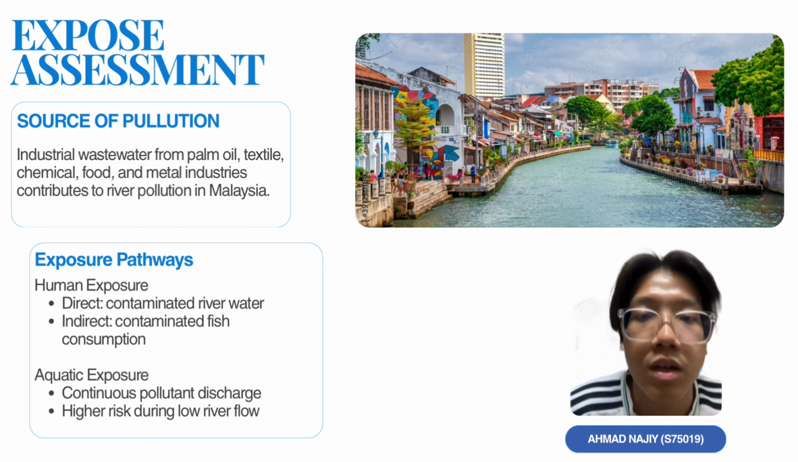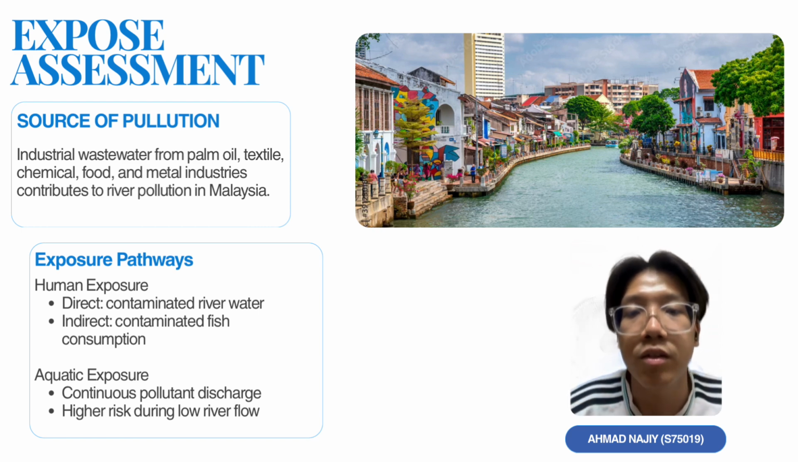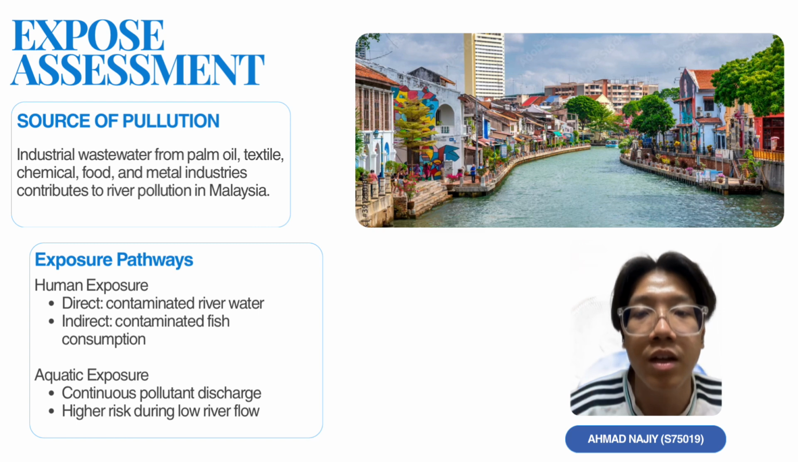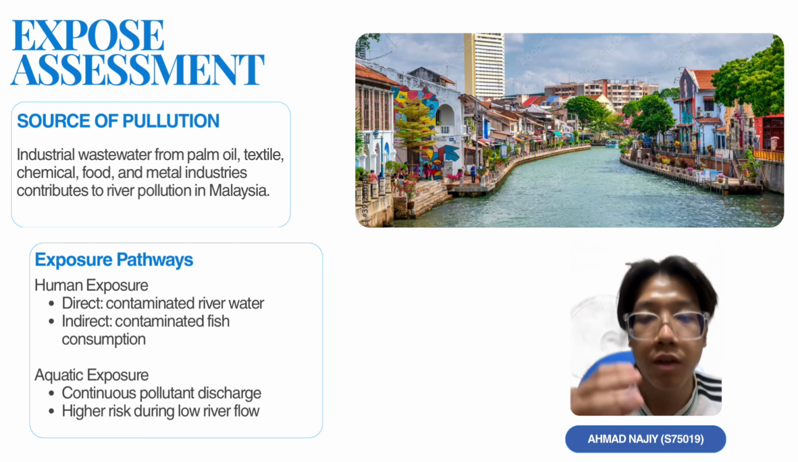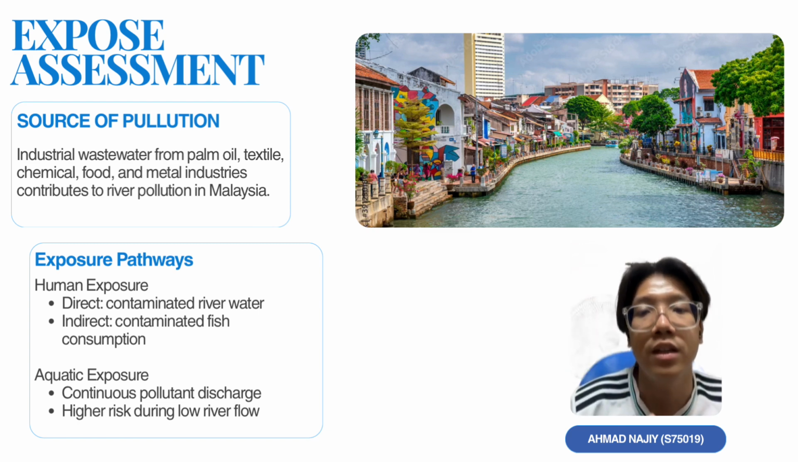Indirect exposure occurs through the food chain. It means that toxic substances such as mercury, cadmium, and lead are consumed by the fish in the river, and then the fish are consumed by humans. This leads humans to consume the toxins from the river through the fish they eat.